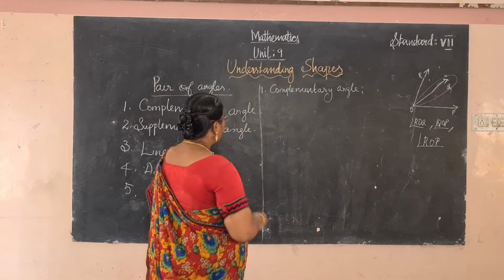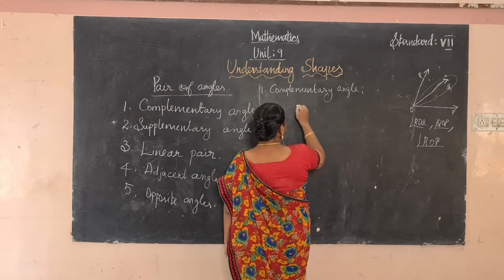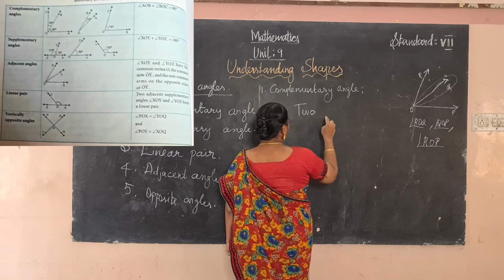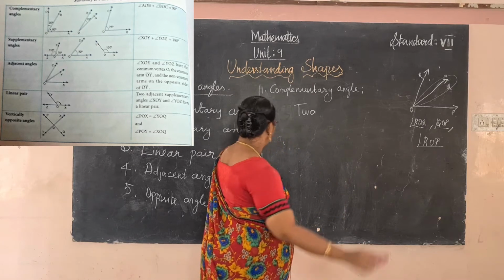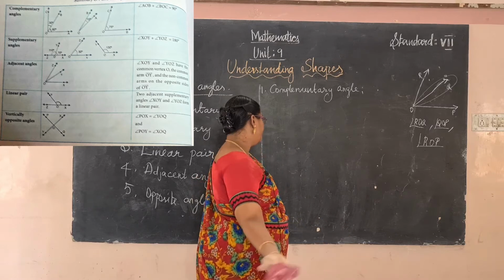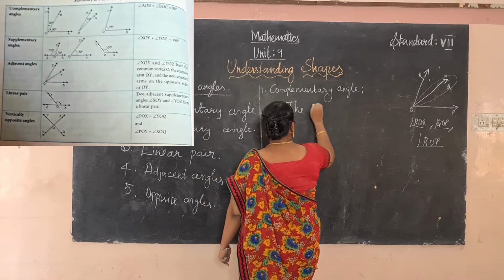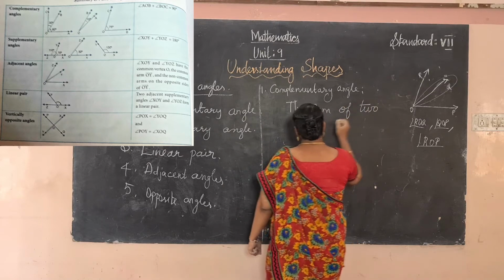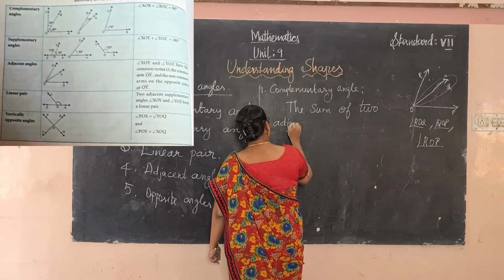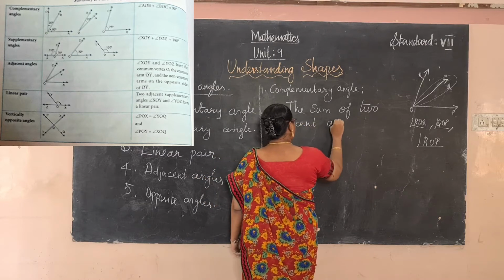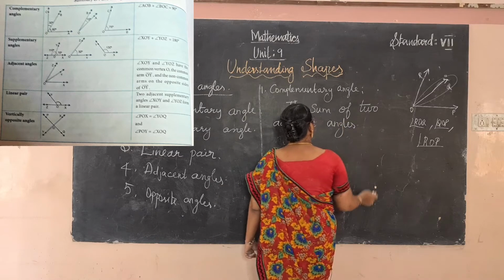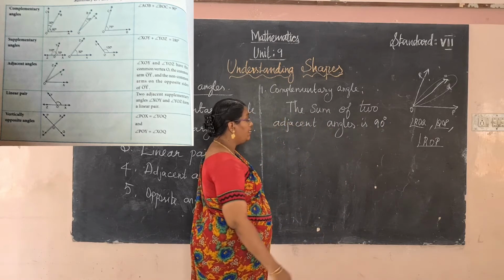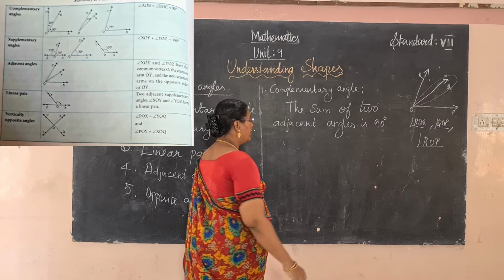Okay, now see the complementary angles. Complementary angles means the sum of 2 adjacent angles is 90 degrees.